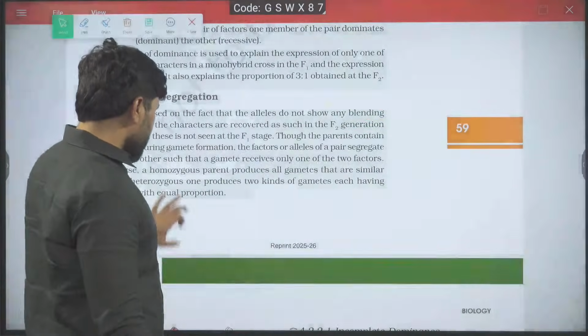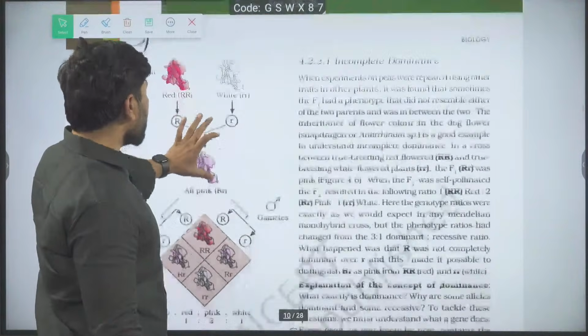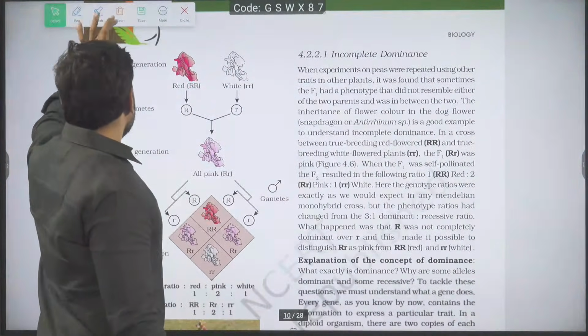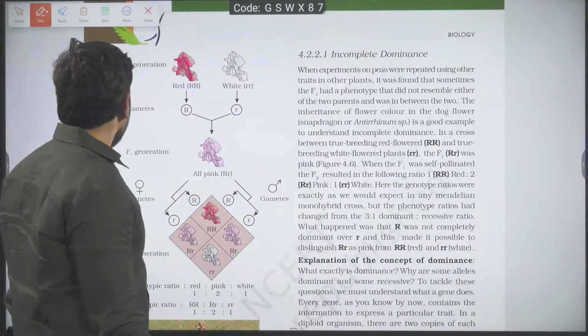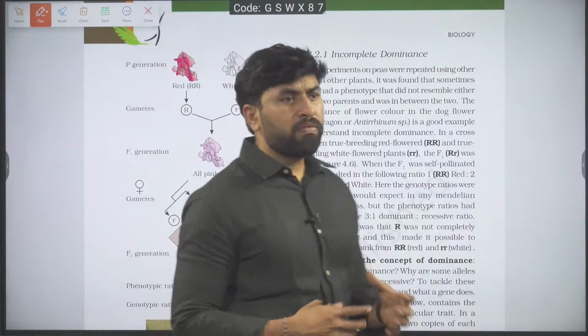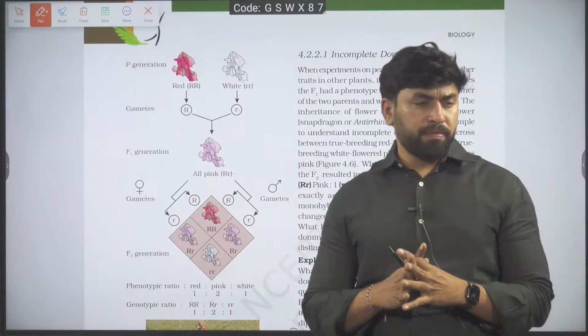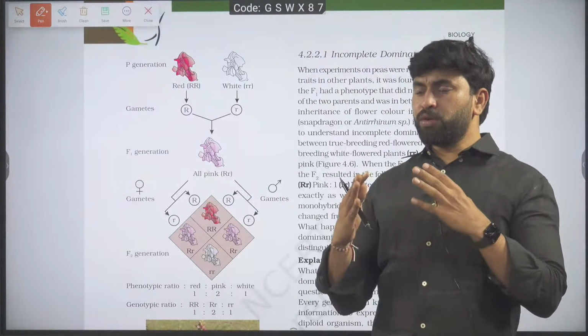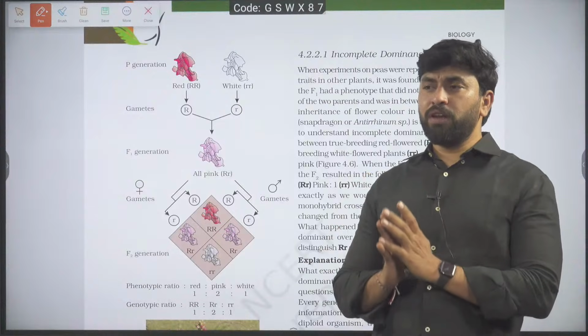Let us check the next one, incomplete dominance. It says that whenever we have two types of phenotypes, one will be able to express and the other will not express.